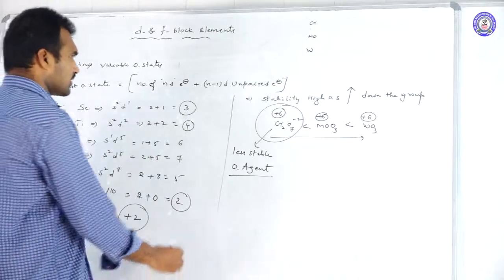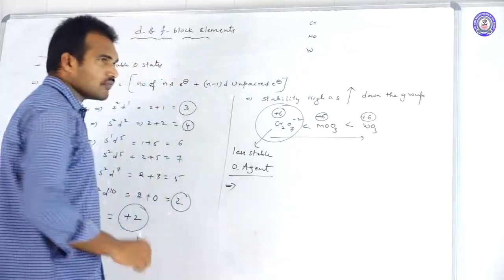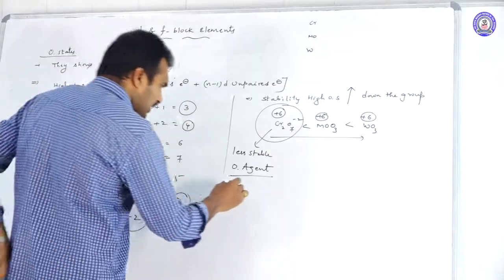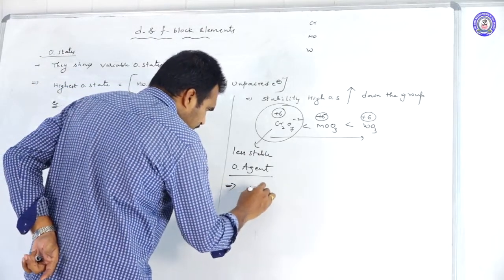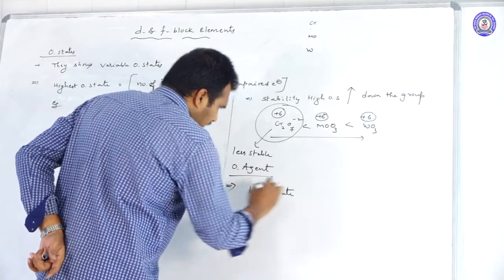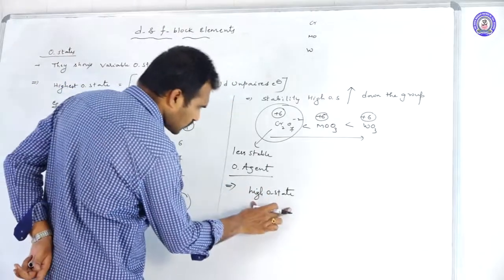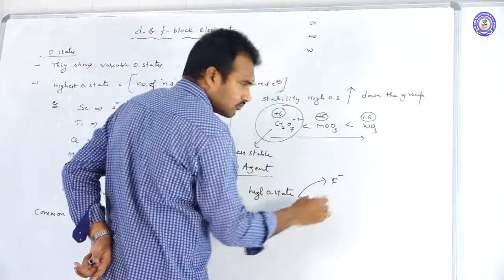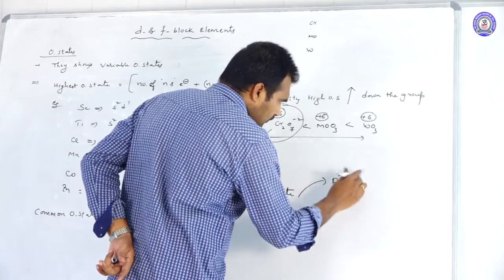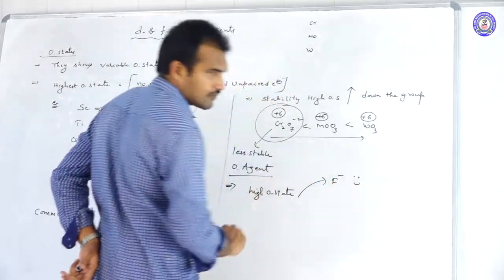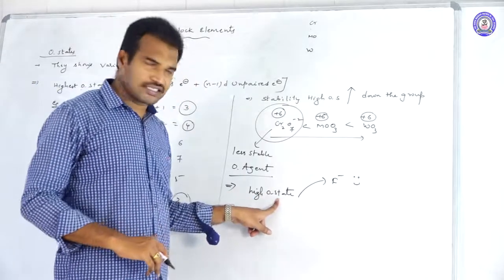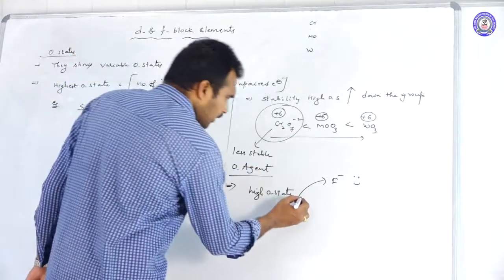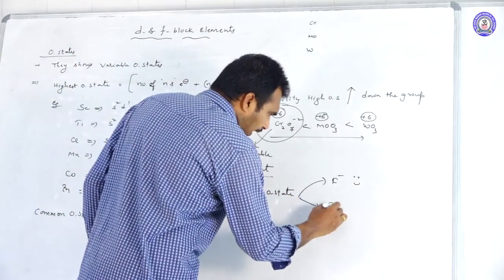Next, whenever a metal ion is in a higher oxidation state, that metal ion is stabilized by fluorides. They are happy with fluorides and sad with iodides.